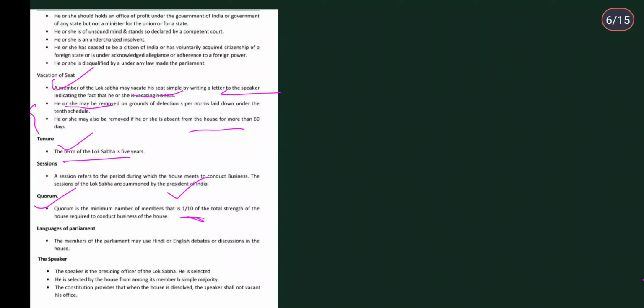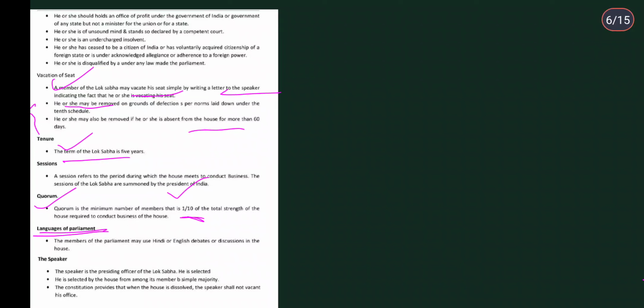So if 1/10 of the members are not present to conduct the business, then I hope you understood, the session won't be held, okay? So the requirement for the session to be held is 1/10 of the total number of members or total strength of the house, okay? So quorum is the minimum number of members, meaning at least this many are needed to do business. One person alone will not do it, 1/10 of the strength is needed. Then next is languages of the parliament.